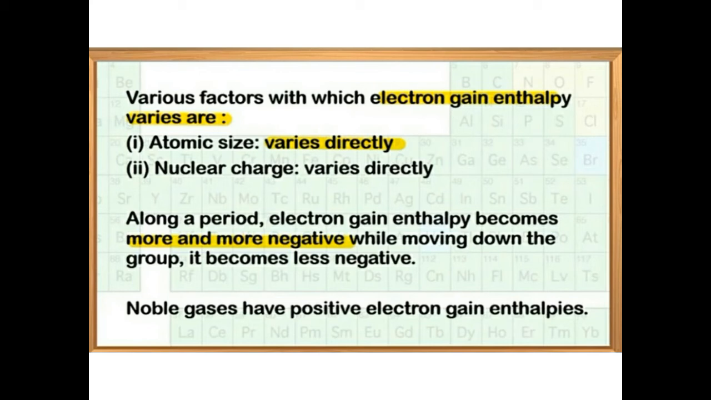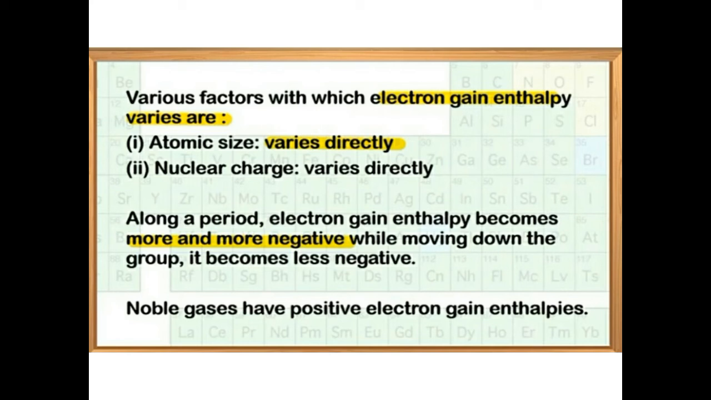The second factor is nuclear charge. When the nuclear charge increases, the electron gain enthalpy increases. This is due to the greater attraction of the incoming electron when the nuclear charge is high. Clear? So when the nuclear charge increases, the electron gain enthalpy increases, and when the nuclear charge decreases, the electron gain enthalpy also decreases.